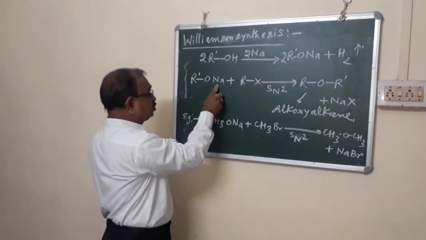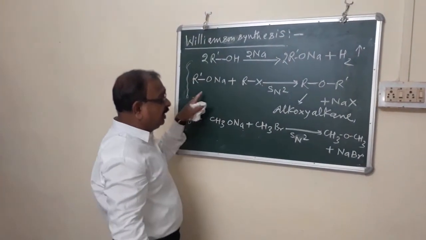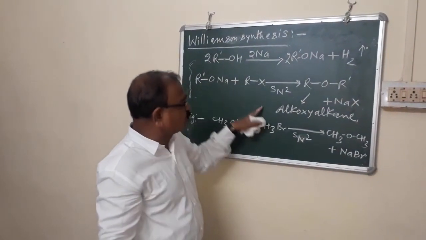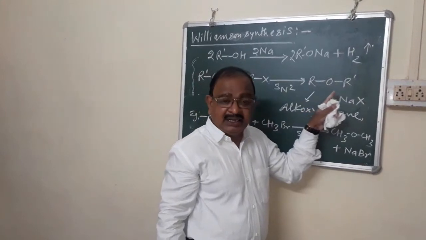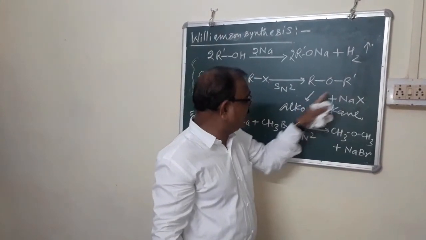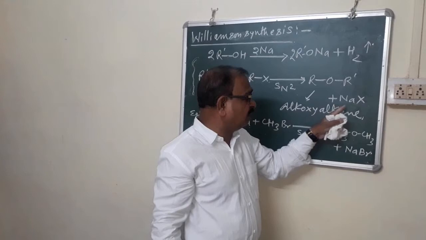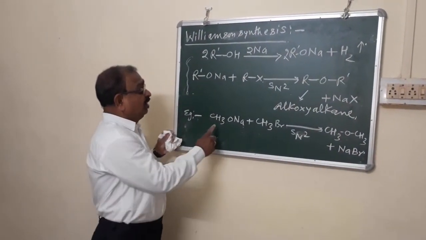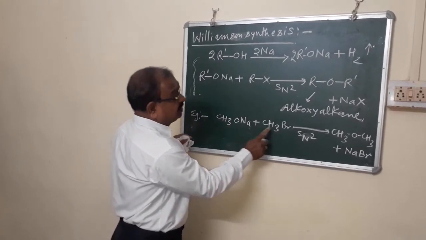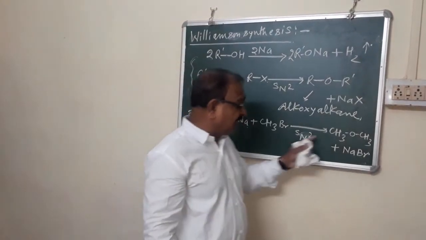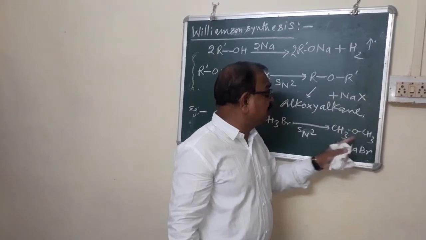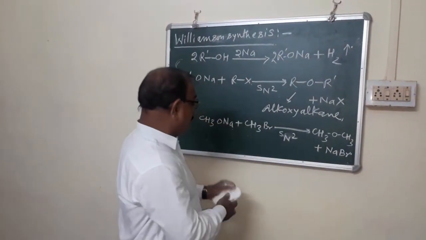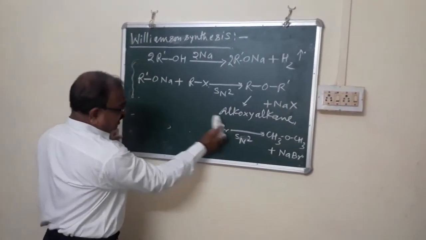This sodium alkoxide, which behaves as a nucleophile, attacks the alkyl halide to give dialkyl ether, alkoxyalkane, along with the sodium halide. Now see the specific examples. When sodium methoxide reacts with methyl bromide, it gives dimethyl ether, methoxymethane and sodium bromide. This is a symmetrical ether.